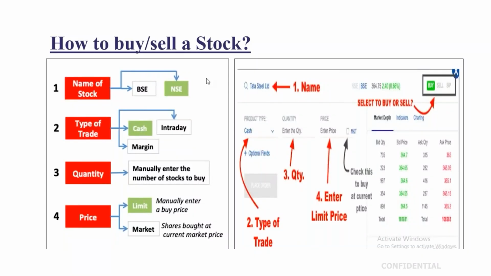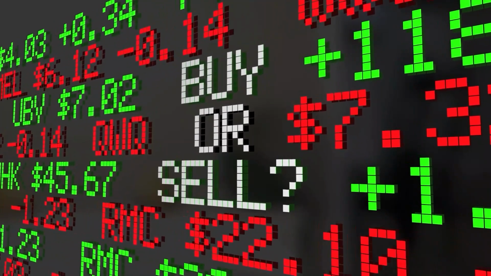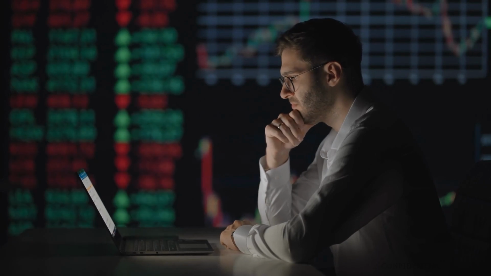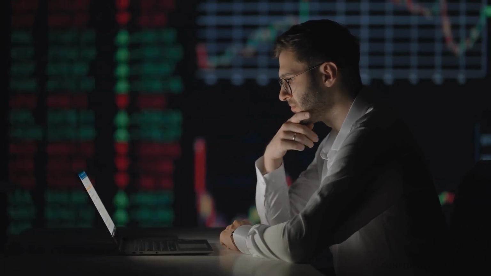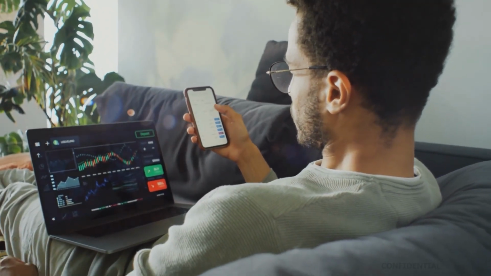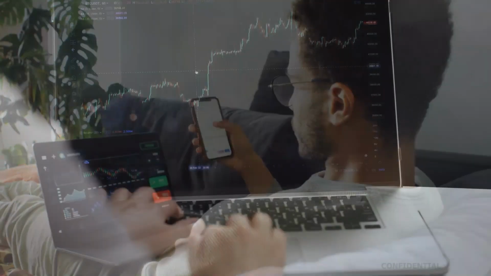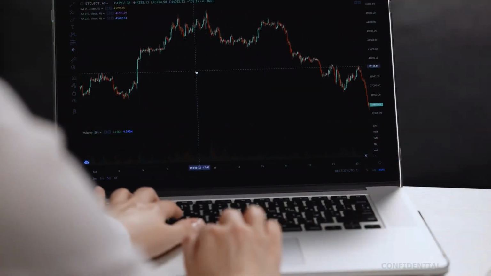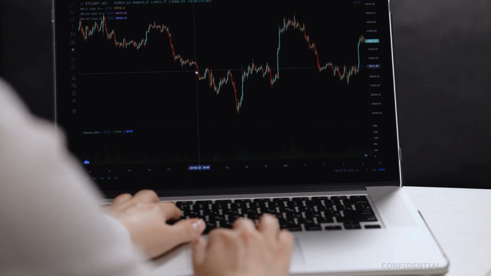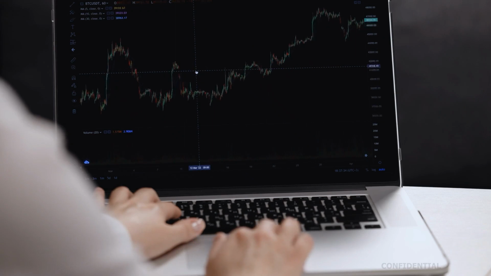Now what we are talking about in the secondary market is how you can buy or sell a particular stock. You have to make certain decisions while deciding which stock to buy. After doing all the fundamental research and technical research, you are committed that you have to buy that particular stock. Then you come to a point where you have made a decision to trade.